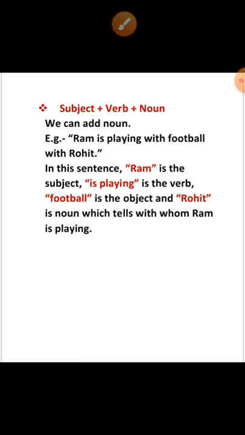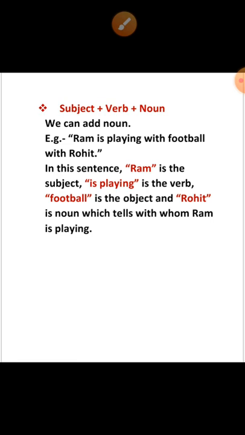In this sentence, Ram is the subject, is playing is the verb, football is the object, and Rohit is a noun, which tells with whom Ram is playing. Means here the first word subject is also a noun and the last word Rohit is also a noun. But here Ram is the subject and Rohit is our noun which we have used for expanding our sentence.